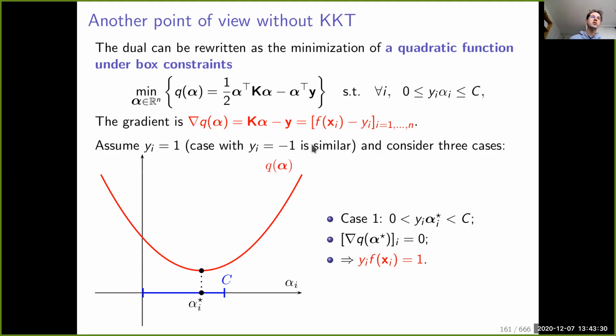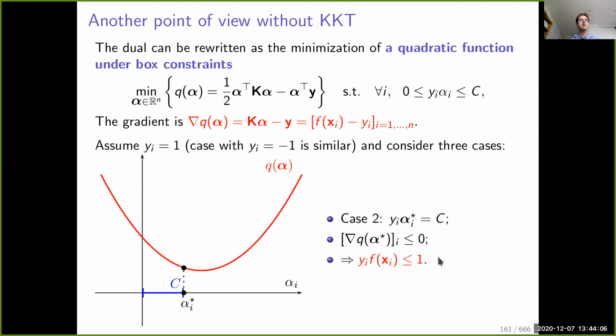If you do the same reasoning with y_i equal to -1, you obtain the same condition. That's interesting because it tells us that when I look at these coefficients alpha, if y_i alpha_i star is strictly between 0 and C, then necessarily the margin is exactly equal to 1. Keep that in mind, because you will see next, with more visual examples, what it means. When the constraint is not exactly satisfied, the margin has to be exactly 1.